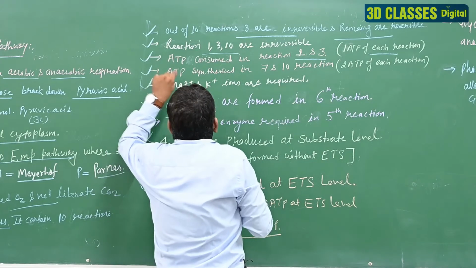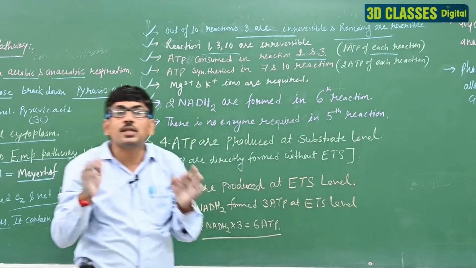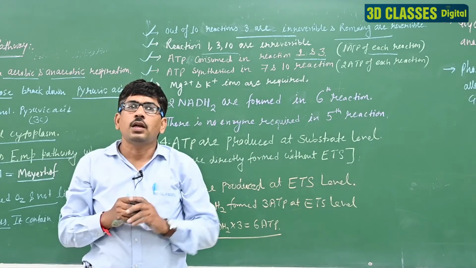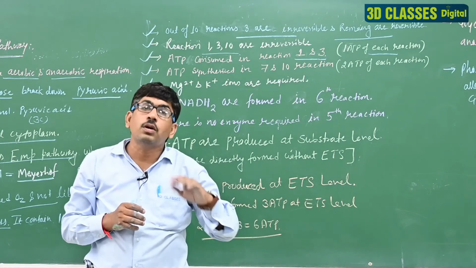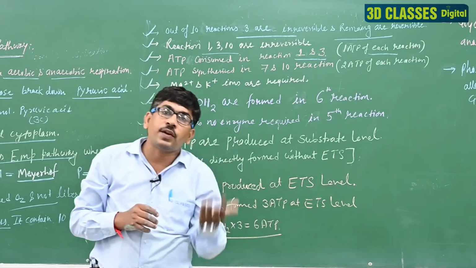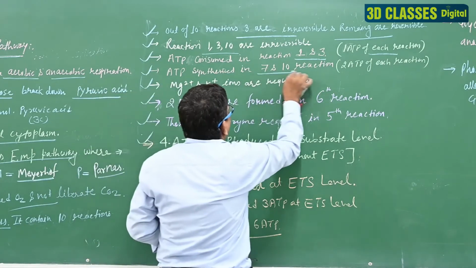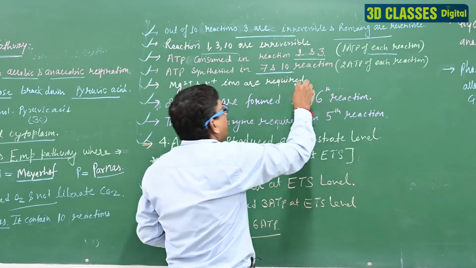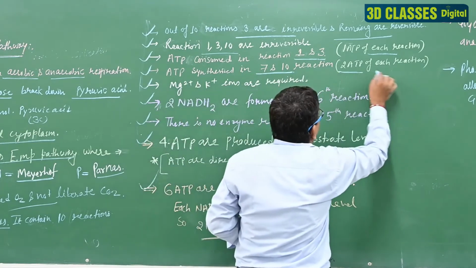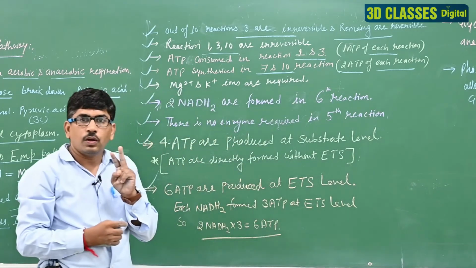Next point, ATP is synthesized in the 7th and 10th reactions. Initially, when glycolysis starts, ATP is consumed, but after that ATP is formed. In the 7th and 10th biochemical reactions, ATP is formed, 2 ATP in each reaction. How many ATP are formed? 4.